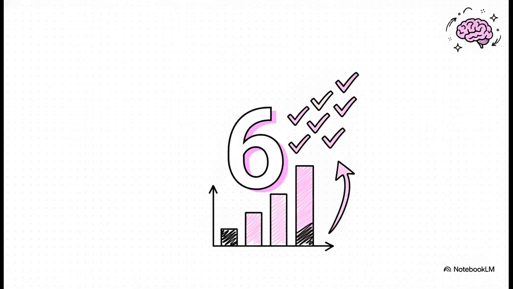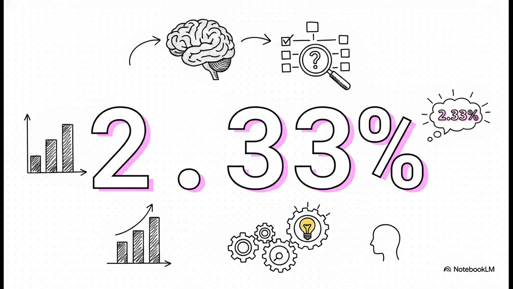Part 5. Results and Limitations. So this is a brilliant theoretical framework, right? But does it actually work in the real world when dealing with complex reasoning tasks? The answer is a resounding yes. When researchers tested self-verification prompting, it achieved brand new state-of-the-art performance in 6 out of the 8 reasoning datasets tested. It dramatically outperformed older methods, proving that, yeah, AI is highly capable of checking its own logic if you structure the prompt correctly.